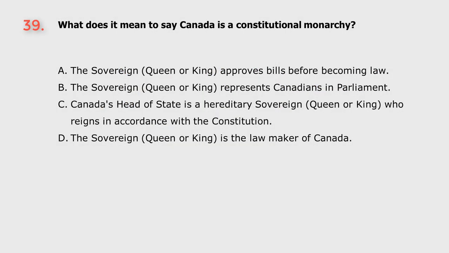Question 39. What does it mean to say Canada is a constitutional monarchy? A. The sovereign, Queen or King, approves bills before becoming law. B. The sovereign, Queen or King, represents Canadians in Parliament. C. Canada's head of state is a hereditary sovereign, Queen or King, who reigns in accordance with the Constitution. D. The sovereign, Queen or King, is the lawmaker of Canada.